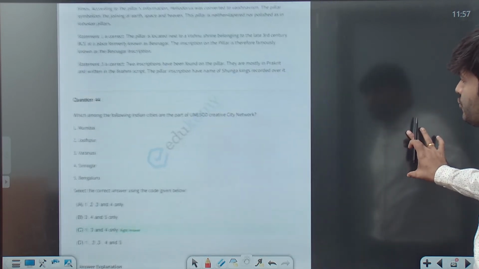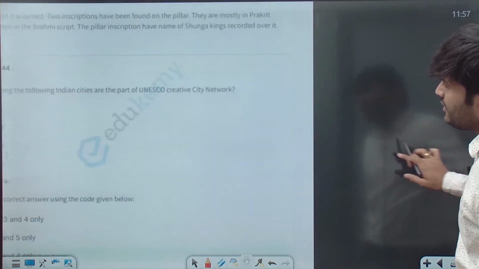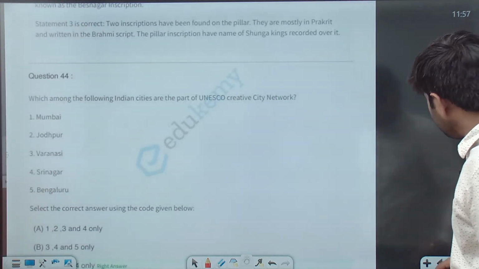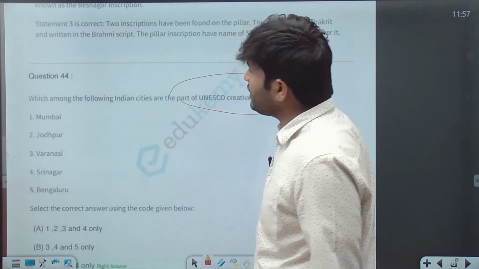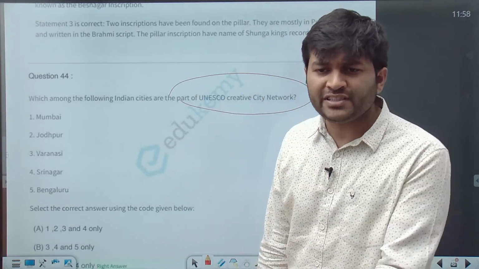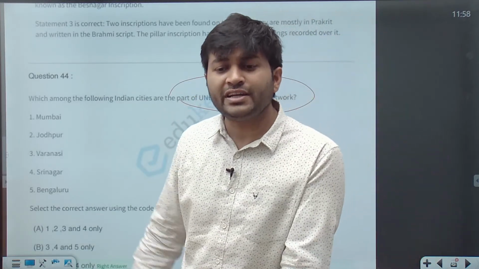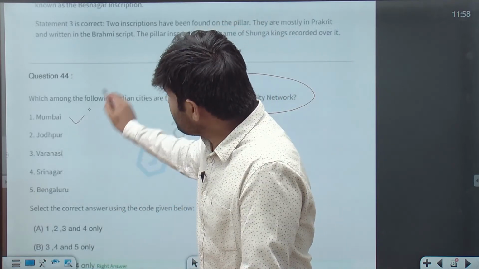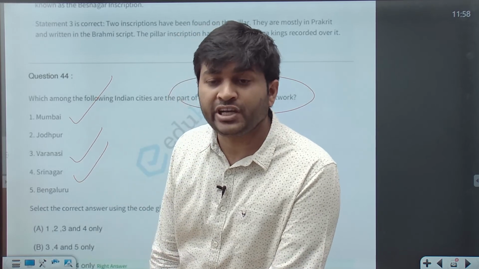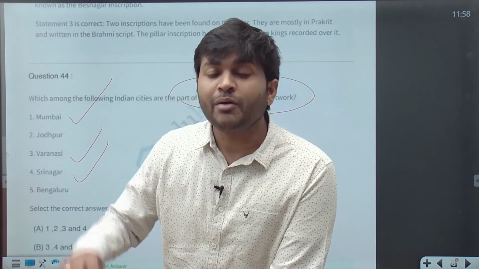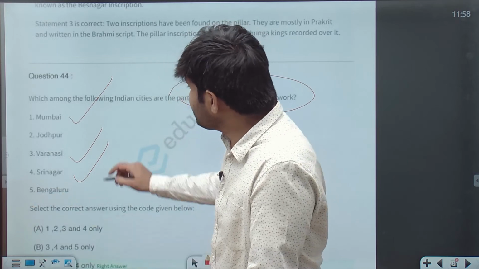Then UNESCO's Creative Cities. Which of the following Indian cities are part of the UNESCO Creative Cities Network? From 2017, we see a lot of Indian cities moving into the Creative Cities Network. Mumbai is there, Varanasi is there, Srinagar is there. We have Chennai, Hyderabad and Jaipur also.